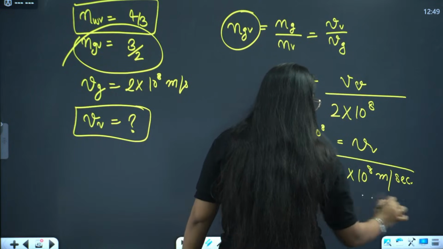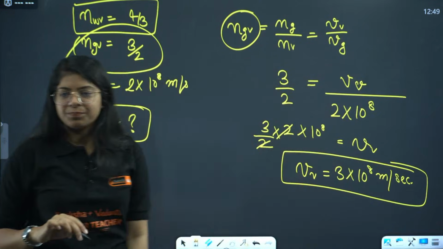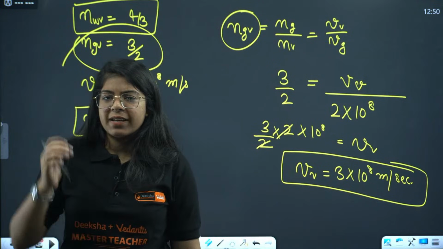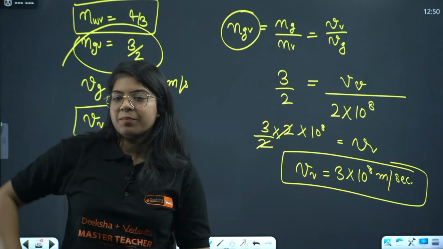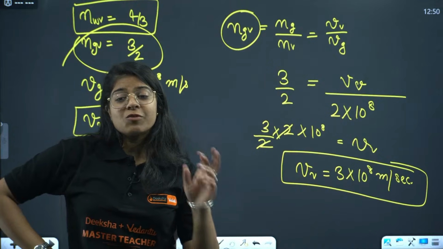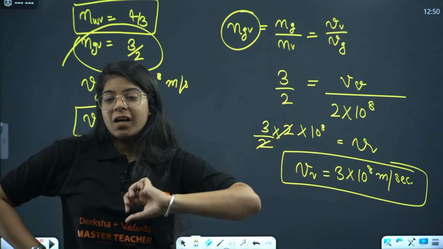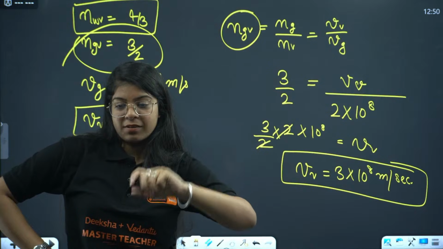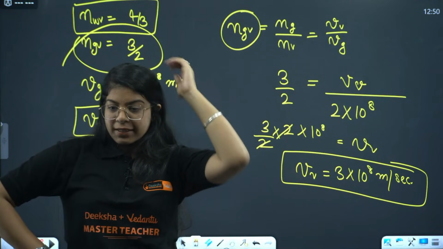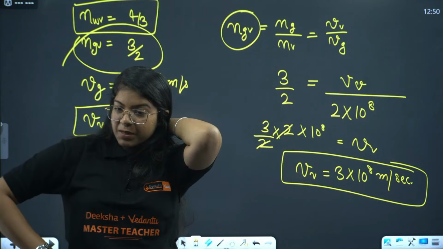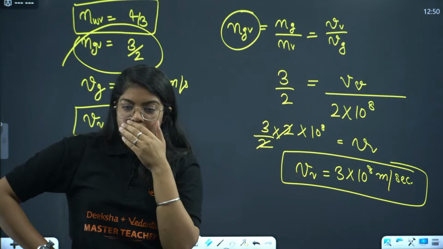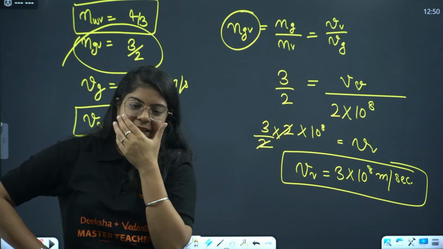Done, everyone? Yes, Joseph, I read it. 3 into 10 raised to power 8 meter per second. Very good, very good. Don't spam this much. I couldn't read other comments as well, other chats, right? Okay, Kirti also said 3 into 10 raised to power 8 meter per second. Very good. Great, both of you, great.